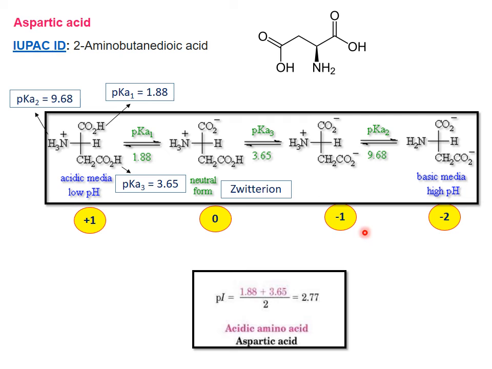Then it undergoes -1. So the isoelectric point forms only between these two, where the plus and minus charges neutralize each other. That's why we take 1.88 plus 3.65 divided by 2, which is equal to 2.77. At pH 2.77, it forms the neutral zwitterion form.